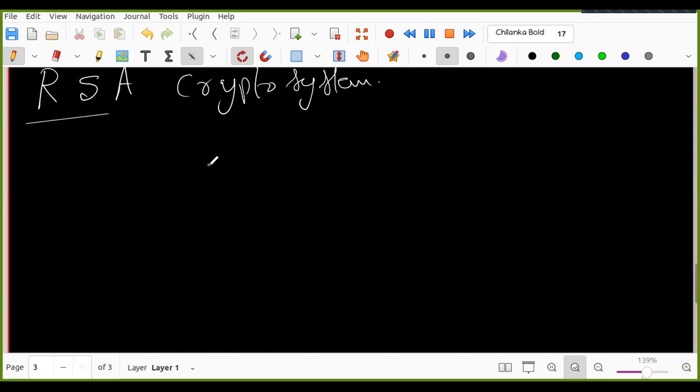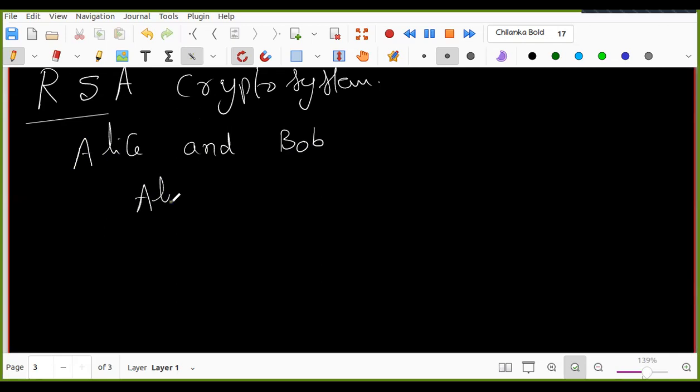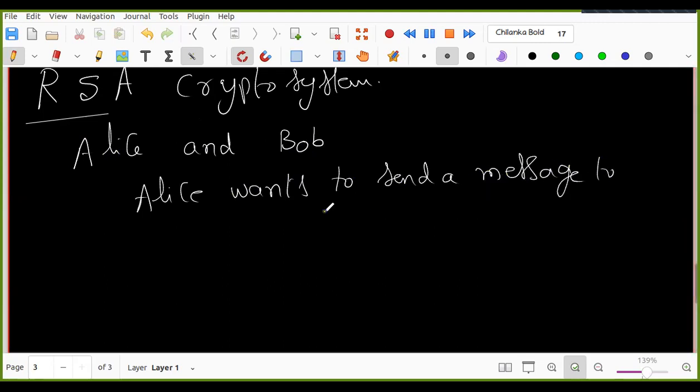In the RSA crypto system, what is going to happen? There are two people, Alice and Bob. Alice wants to send a message to Bob.